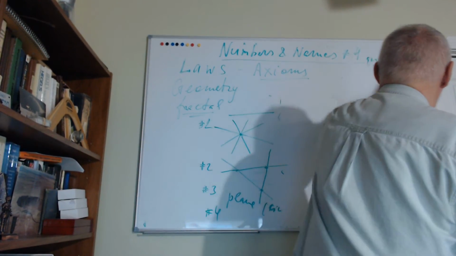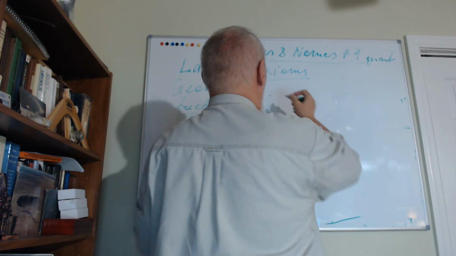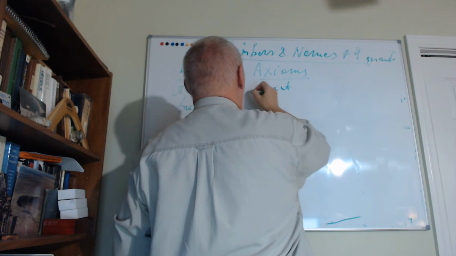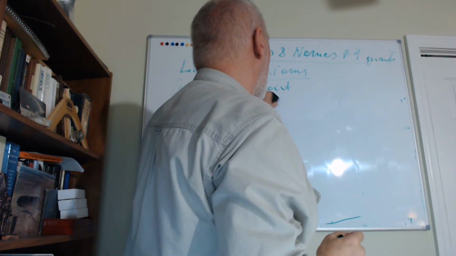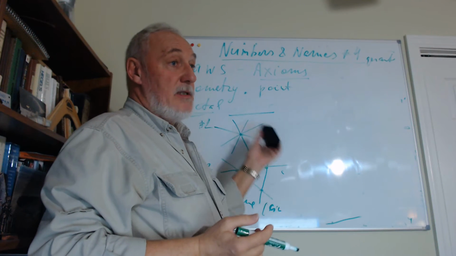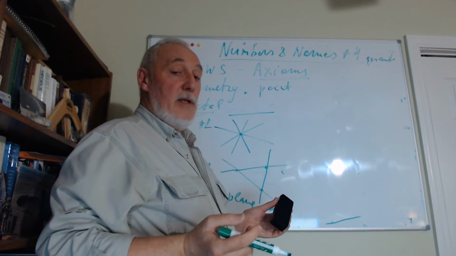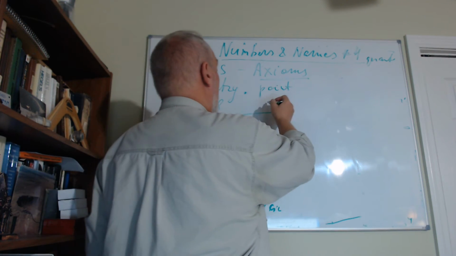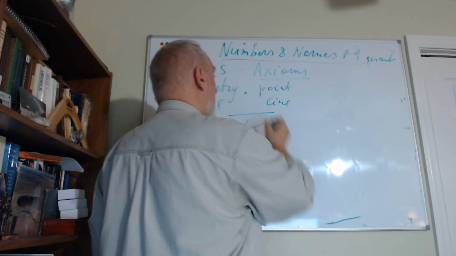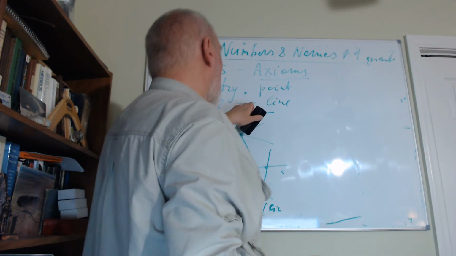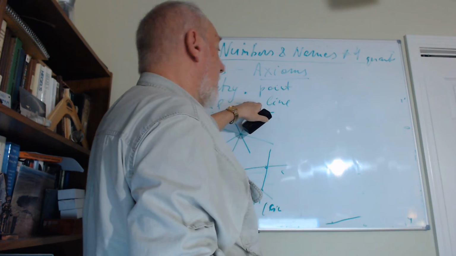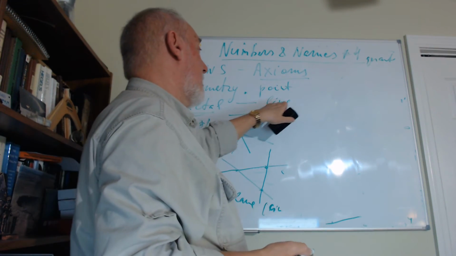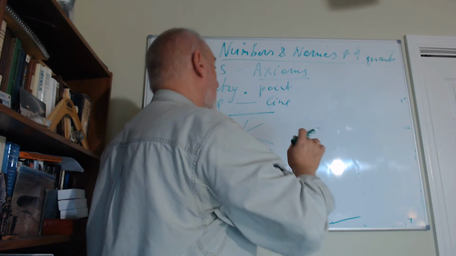We're using certain words like point, right? But we don't know exactly what point is. It does not exist in reality. Maybe it's some idealization, but we don't know exactly what point is. Then we use another word which is called line, right? Again, we think that line may be something like this, but we are not sure. So maybe line is something else, or maybe some other thing, right?